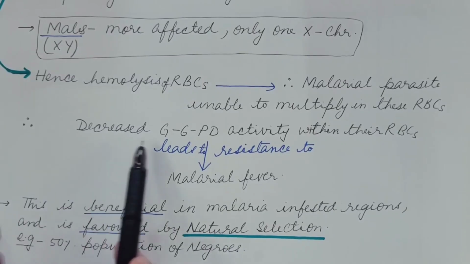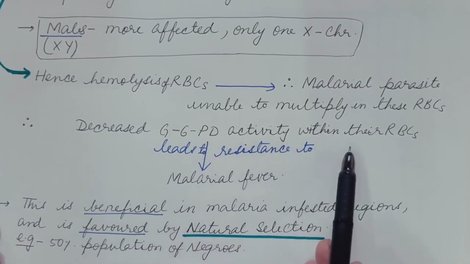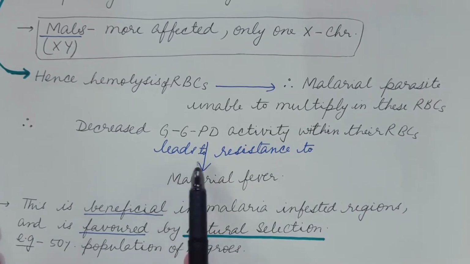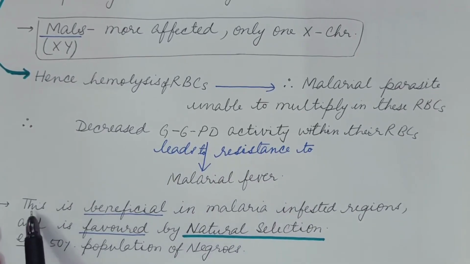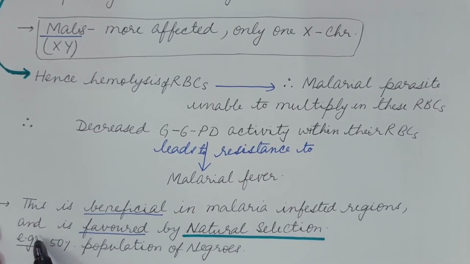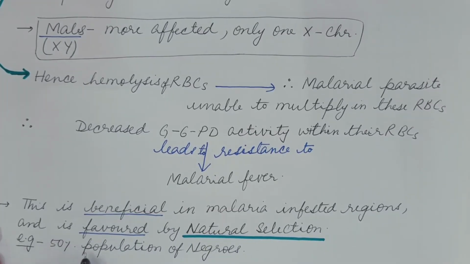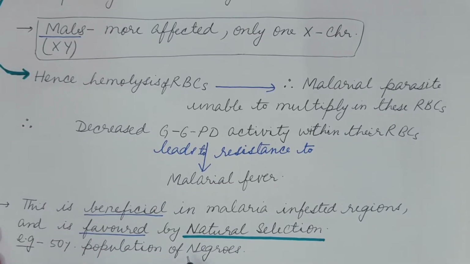Therefore, decreased glucose 6-phosphate dehydrogenase activity within RBCs leads to resistance to malarial fever. This is beneficial in malaria infested regions and is favored by natural selection. Example, 50% of the Negro population is deficient in glucose 6-phosphate dehydrogenase because these are selected over the normal ones, as these are inhabitants of malaria infested regions.